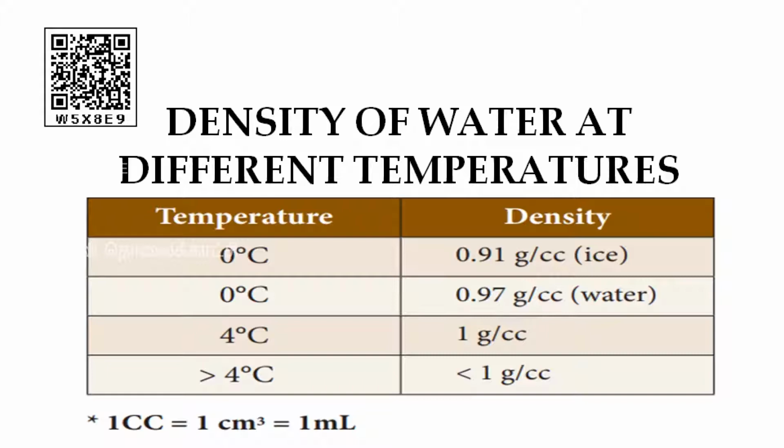In case of 4 degrees Celsius, the density will be 1 gram per cubic centimeter. If it is greater than 4 degrees Celsius, the density will be lesser than 1 gram per cubic centimeter. So, 1 cubic centimeter will be equal to 1 centimeter cube equal to 1 ml.